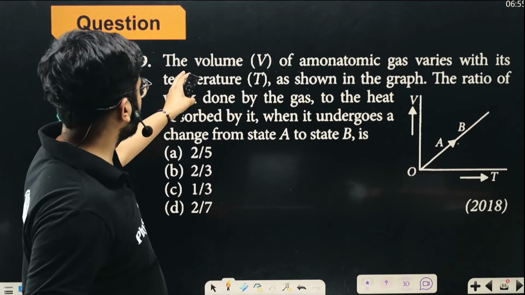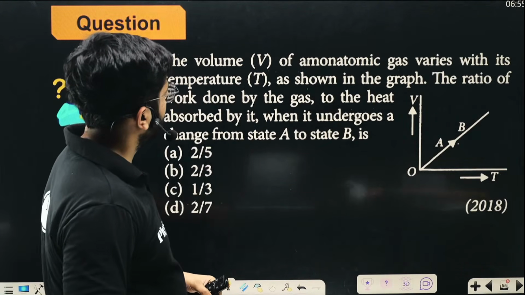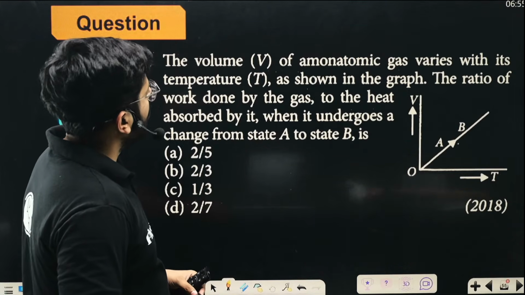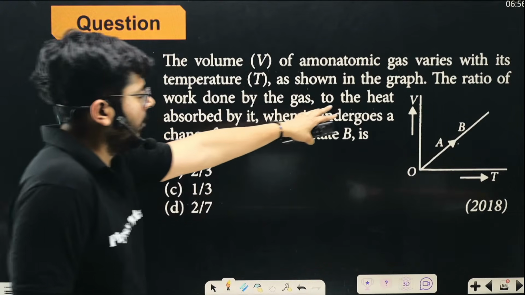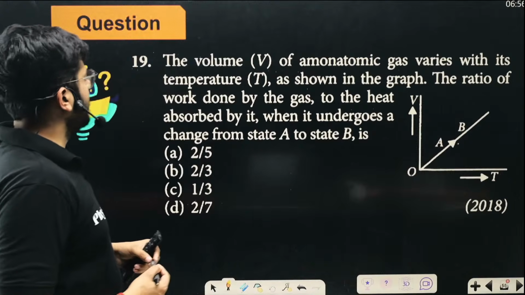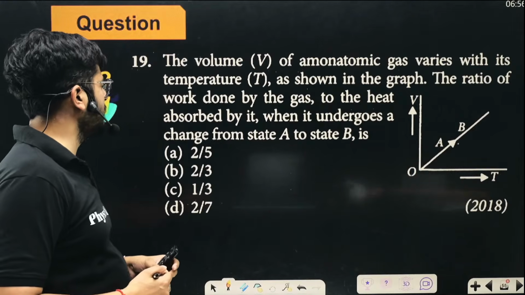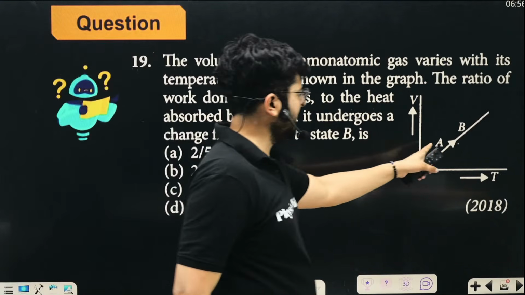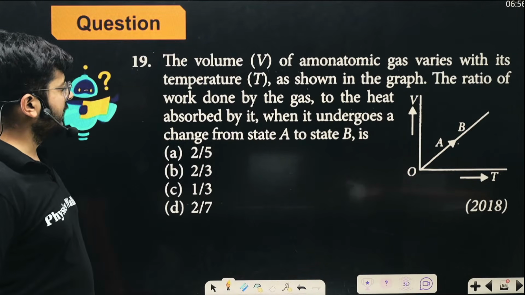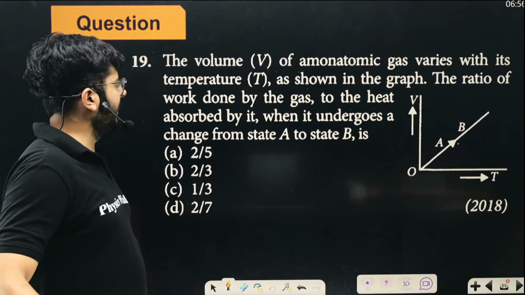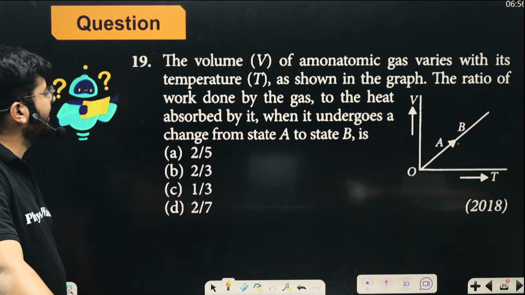Okay. Now the next question: the volume of a monoatomic gas varies with temperature, right? Volume is varying with temperature, so a volume-temperature graph is given, okay? The ratio of work done by the gas to the heat absorbed by it when it undergoes a change from state A to state B. State A is somewhere here, state B is somewhere here. So what will be the ratio of work done by the gas to the heat absorbed by it?